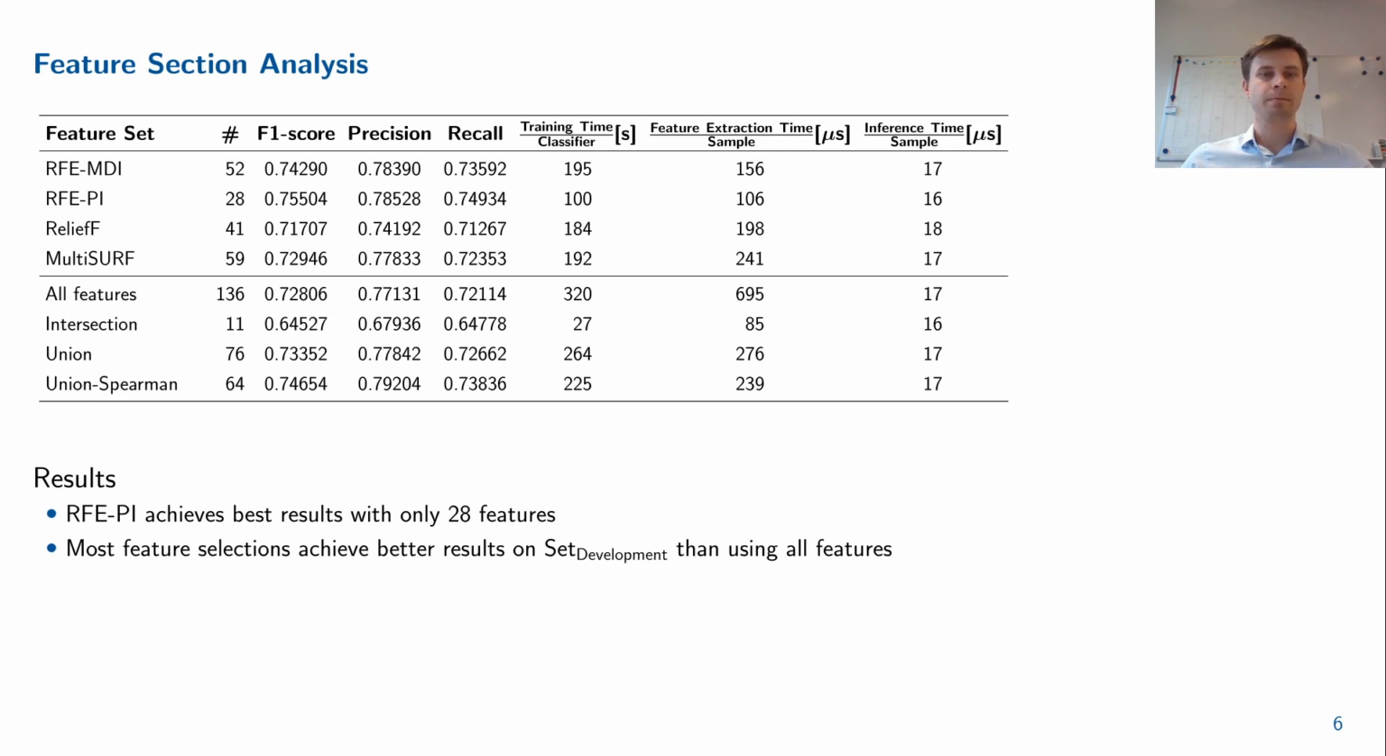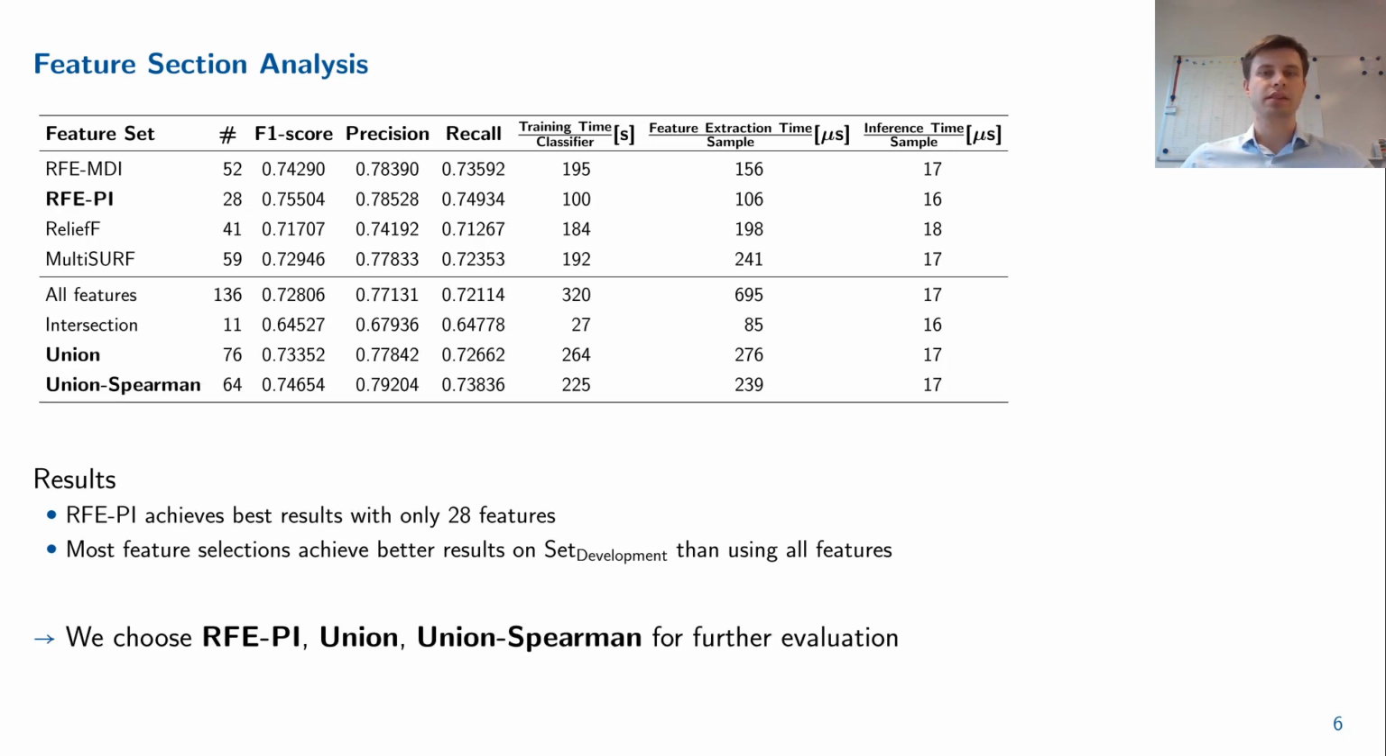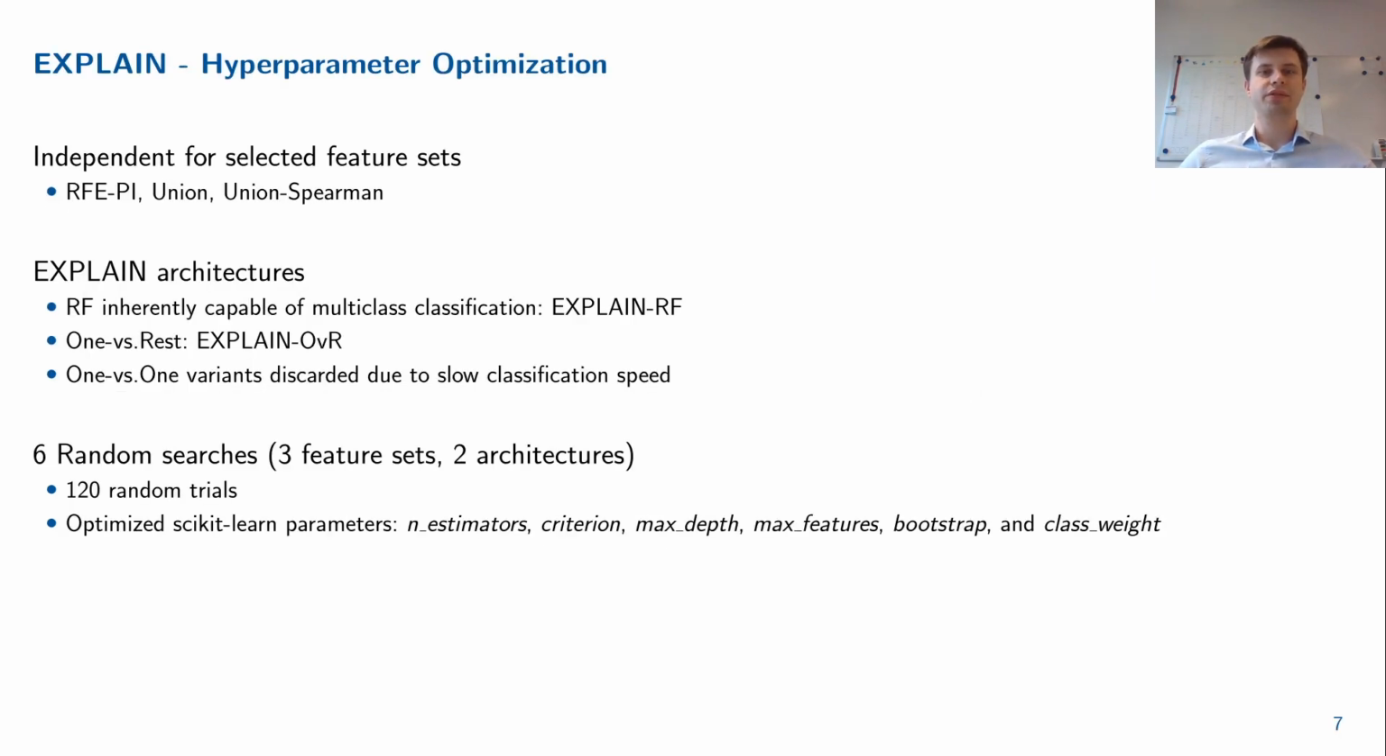Since it cannot be ruled out that some feature sets might perform well on the utilized data due to overfitting, we consider for our further development the best individual feature set, RFE-PI, as well as the union and union Spearman feature set combinations. We thus perform individual hyperparameter optimizations for all of these 3 feature selections.